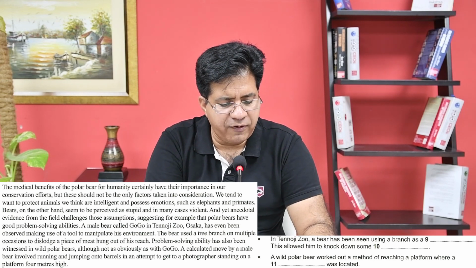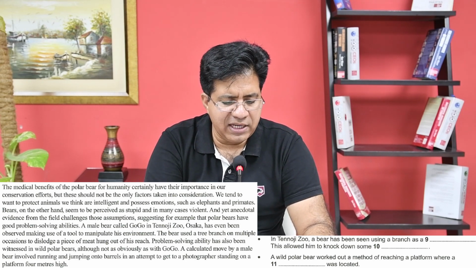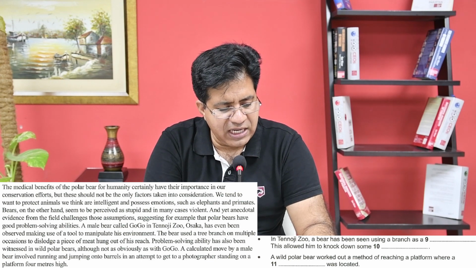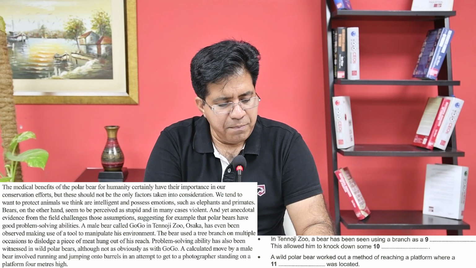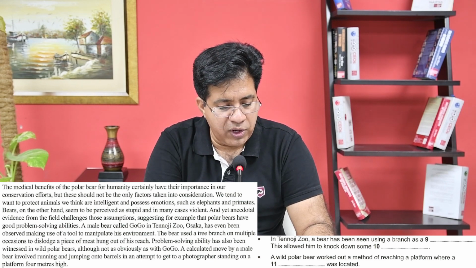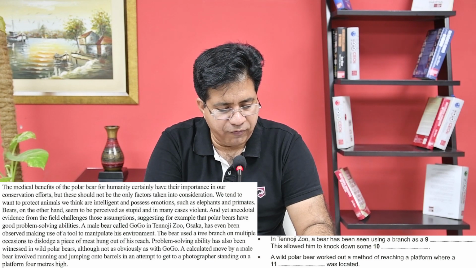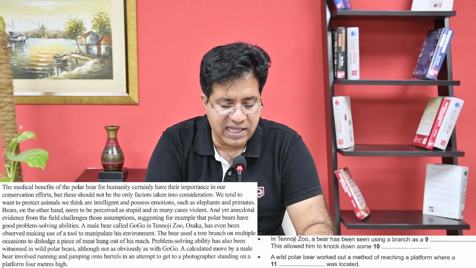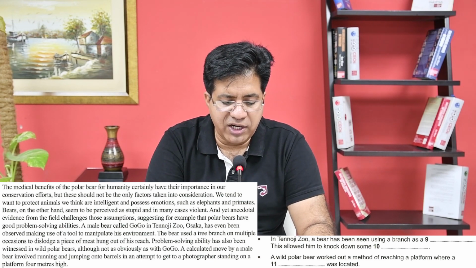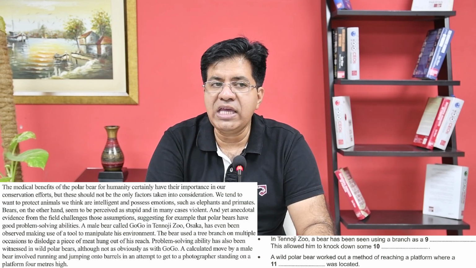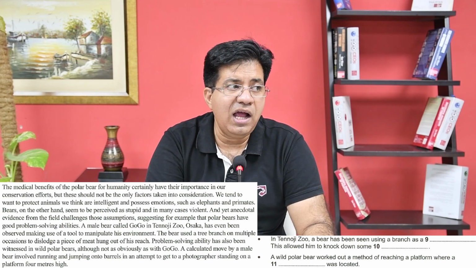Tennoji Zoo, please follow me. A male bear called Gogo in Tennoji Zoo, Osaka, has even been observed making use of a tool to manipulate his environment. Let's go on. The bear used a tree branch. So he used a tree branch as a tool.